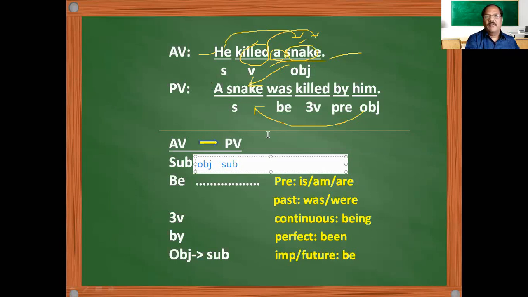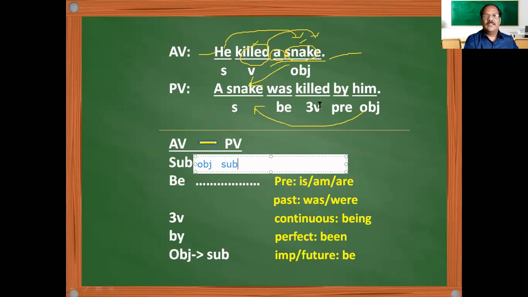So using a suitable B form is very, very important. That means in present tense, see, here comes the role of the tense. If it is in the present tense, you have to use the present B form. If it is in the past tense, use a past B form. For example, he killed a snake. He killed is in simple past tense. So when it is in the simple past tense, use a past B form. What is the past B form? Either was or were. Since a snake is singular, we are using the past B form was.